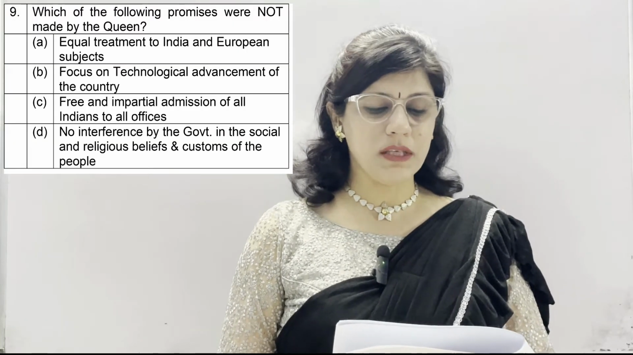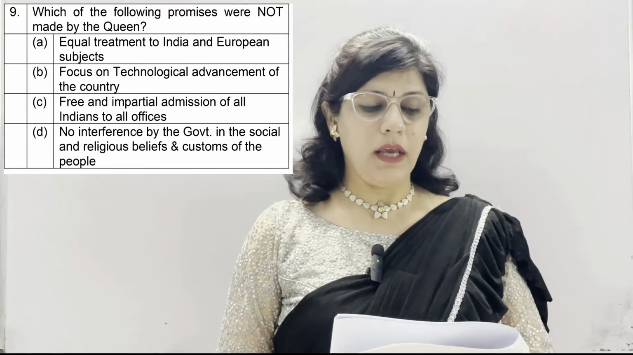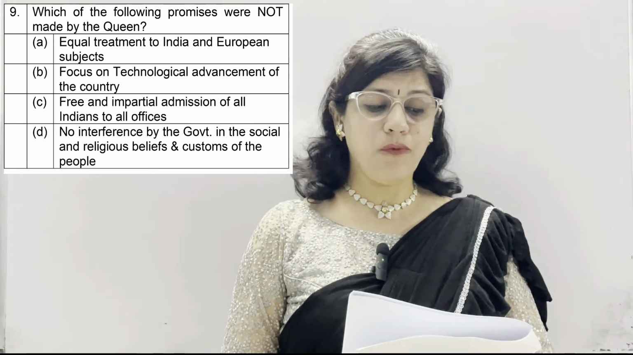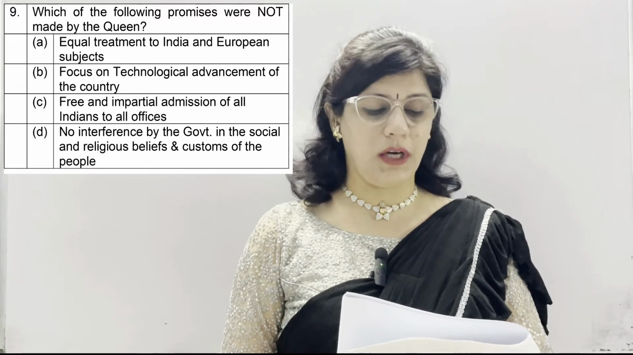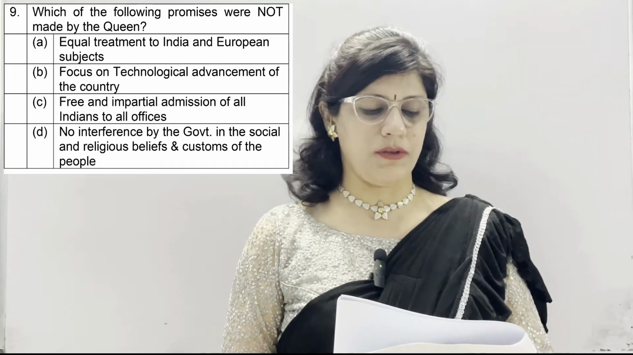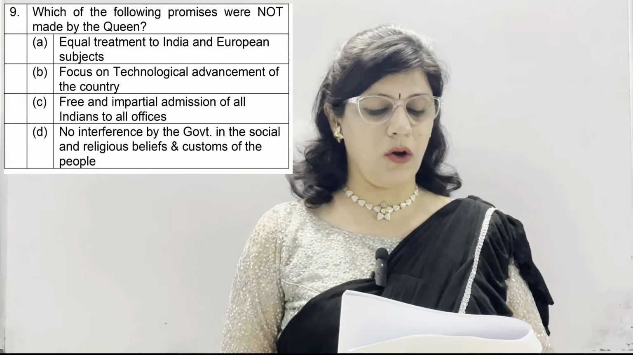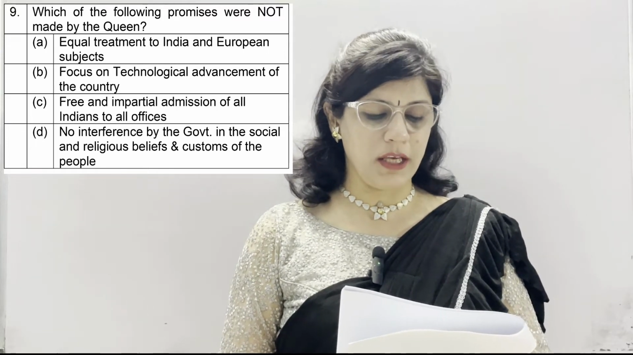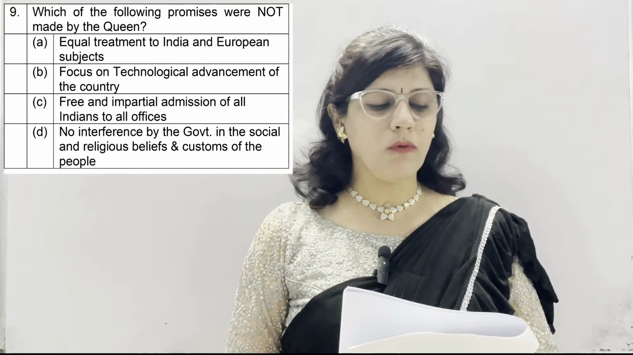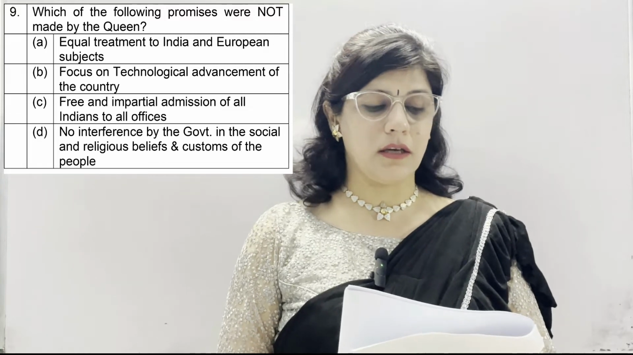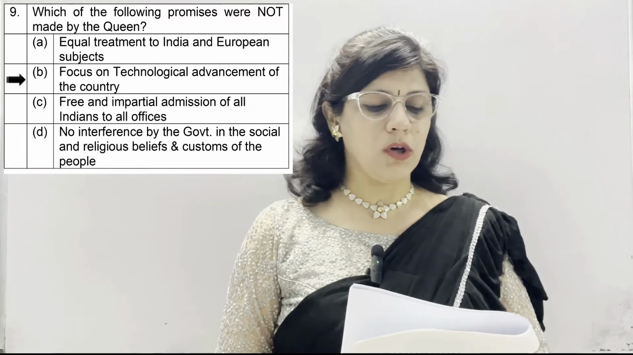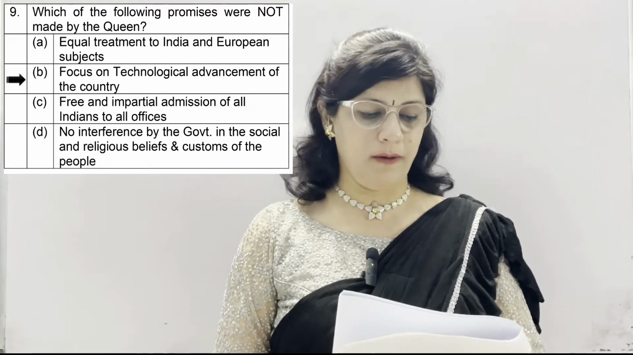Question number 9. Which of the following promises were not made by the Queen? A option, equal treatment to India and European subjects. B, focus on technological advancement of the country. C, free and impartial admission of all Indians to all offices. And D, no interference by the government in the social and religious beliefs and customs of the people. Here I want you to focus on not word given in the question, and correct answer is option number B, which is focus on technological advancement of the country, because all other promises were made by Queen.